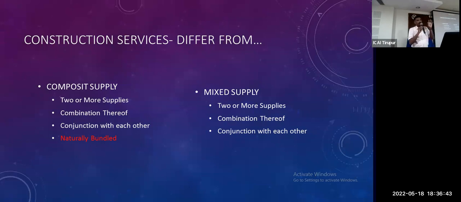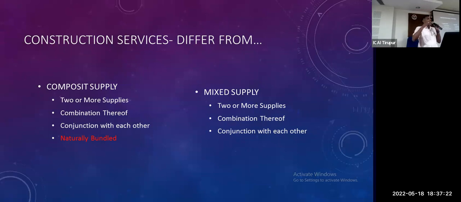Definitely, all the work contracts, construction contracts, and all the real estate related activities should be composite supply only, because they are naturally bundled. For example, if you mix the cement and sand, we can't segregate it separately. If we put in the water, we can't do anything at the construction level. Unless it is some other contract, a pipeline contract or some other pure contract, based on materiality in the agreement we have to decide whether it is mixed or composite. For mixed supply, the highest rate has to be applied. We don't worry about the other things.